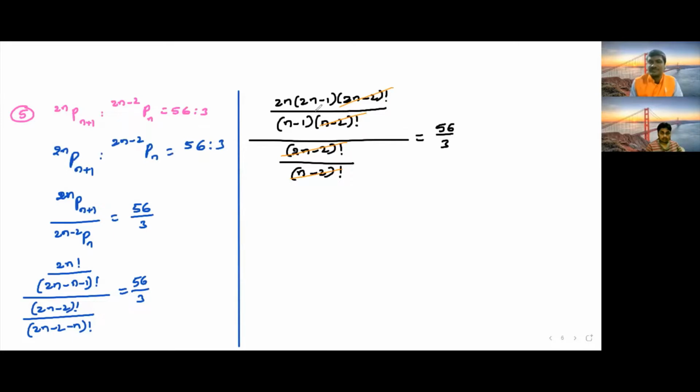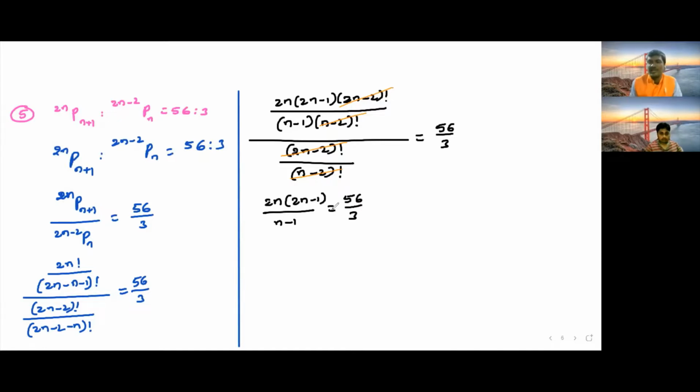Okay, now write the remaining here. So here this is 2n into 2n minus 1 divided by n minus 1 is equal to 56 divided by 3. Cross multiplication.